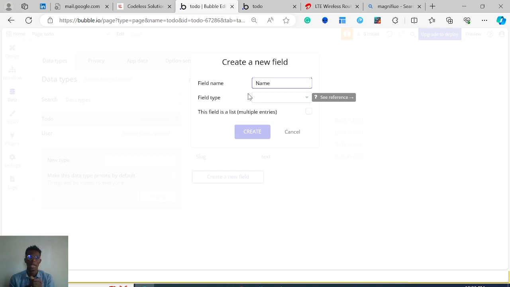So it's important that we store data this way so that we can easily manipulate the data. Say for example, if I want to add all the money that has passed through a user's account, it's important that I store that field as a number so that I can perform arithmetic on it. But if I store it as a text, for example, I can store the number 2 as a text.